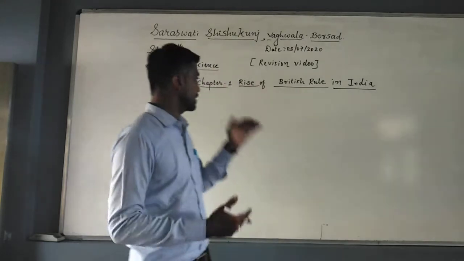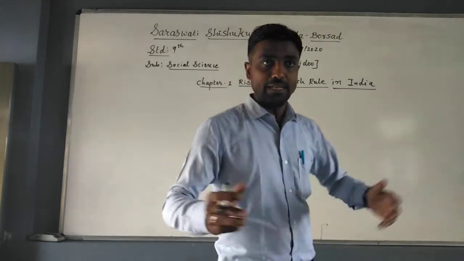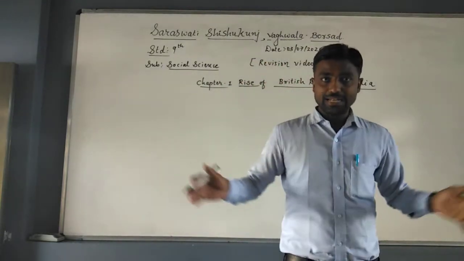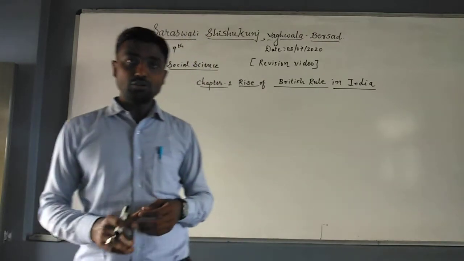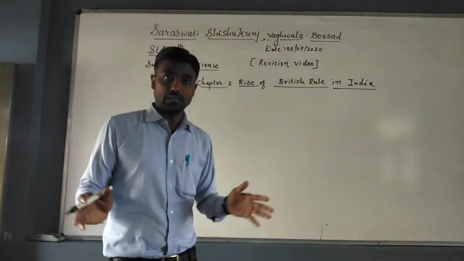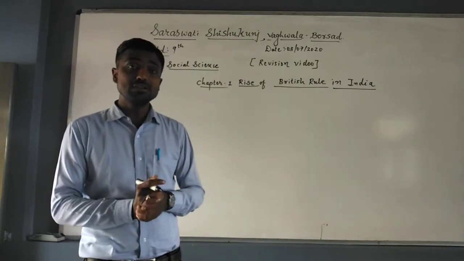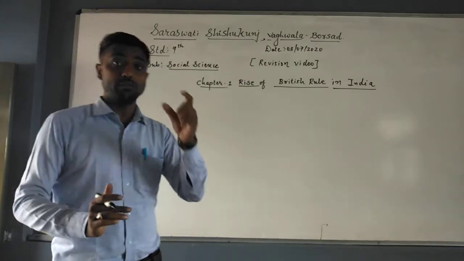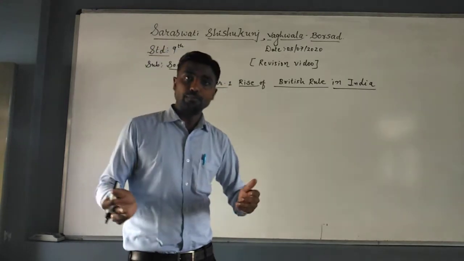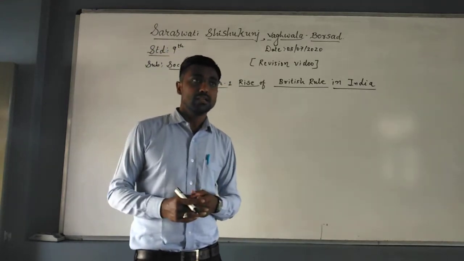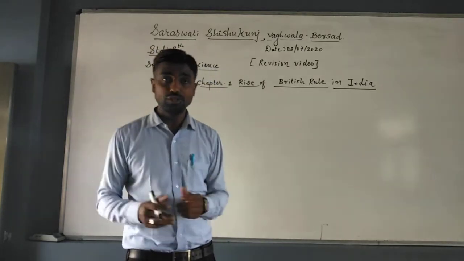Let's explore this chapter. First of all, since ancient times we know that India is a vast country, and the position of India is incomparable. In ancient times India was known as a golden bird, sone ki chidiya, because we had lots of minerals, potions, as well as spices that were used in the European market and around the world.